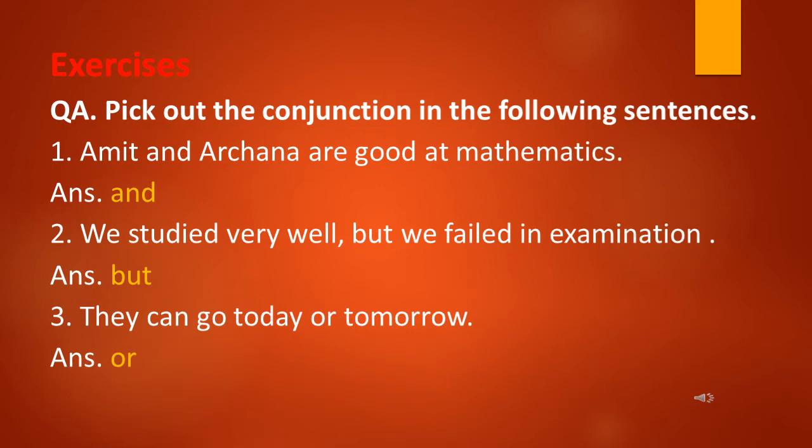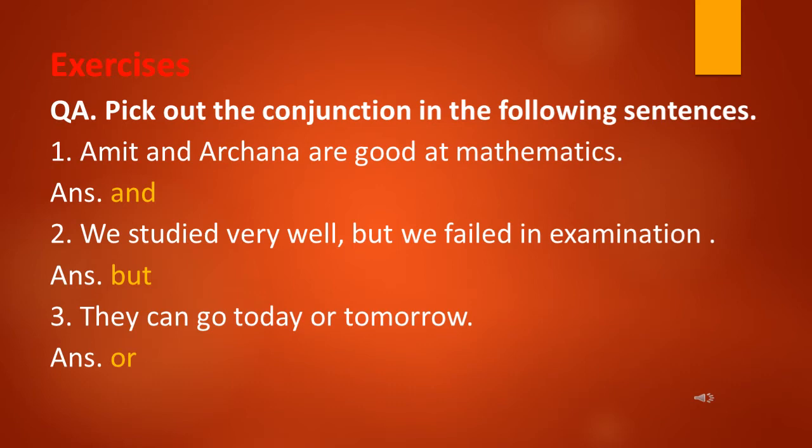Question number A. Pick out the conjunctions in the following sentences. So here some sentences are given and now we have to pick out the conjunctions from these sentences. Sentence number 1, Amit and Archana are good at mathematics. Now children, can you tell me what is the conjunction in this sentence? Yes, very good. The answer is and, because and is joining Amit and Archana, two nouns here. So the answer is and.